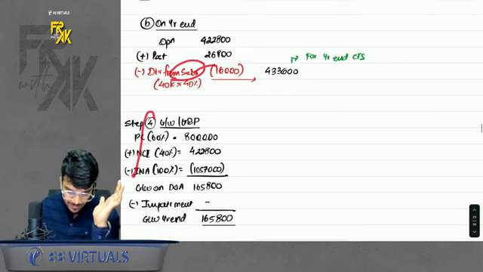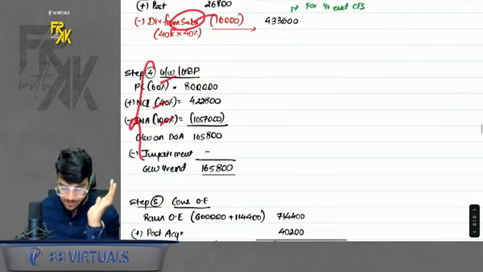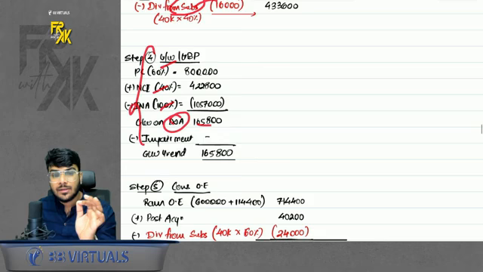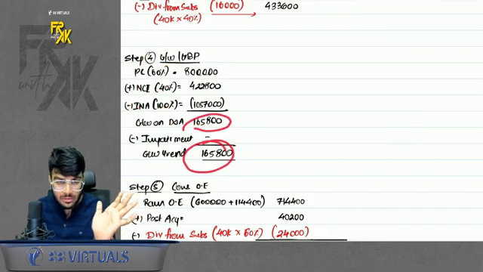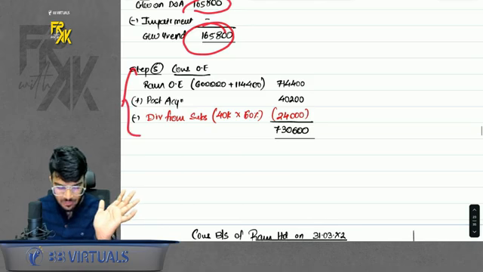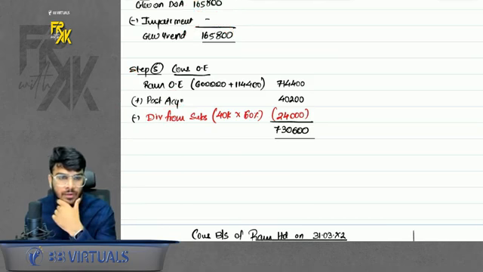Okay, goodwill will be there. PC plus NCI minus INA. You will get goodwill on date of acquisition. But we have to see impairment also. There is no impairment here. So goodwill on date of acquisition will be same as goodwill on year end. Okay, then we will get step number 5, consolidated other equity. It is very straightforward and simple.